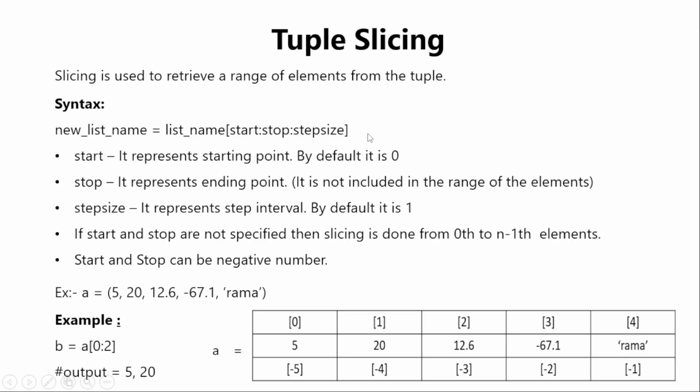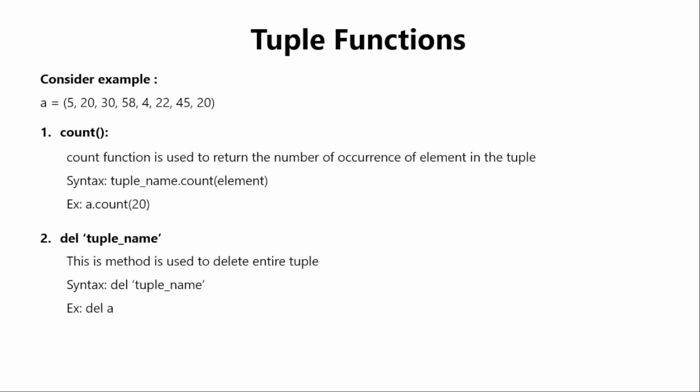Slicing is retrieving a range of elements from the tuple, and it's almost similar to lists and strings. Hence I don't want to explain it again and again. You can understand by looking into the recording session files of list and strings. Then you can get the concept clearly. I'm just ignoring this part as of now because I have explained this already twice. Thanks. Now let's move into tuple functions.